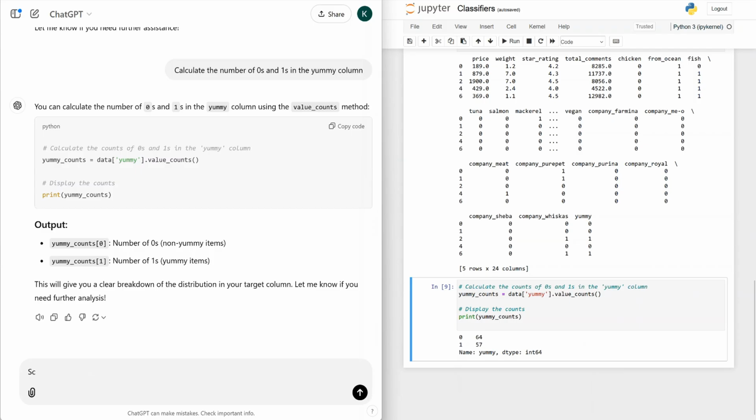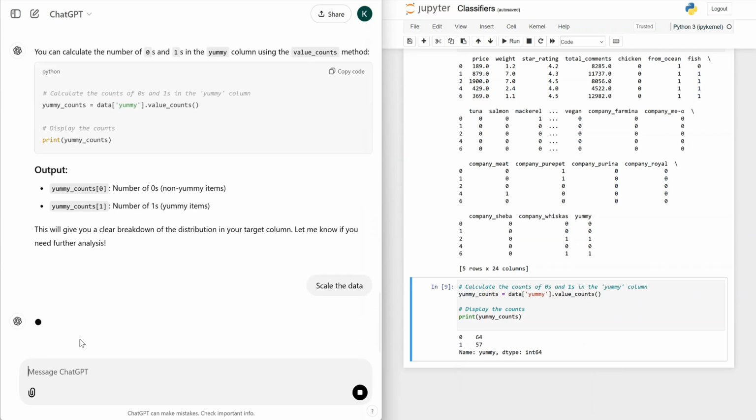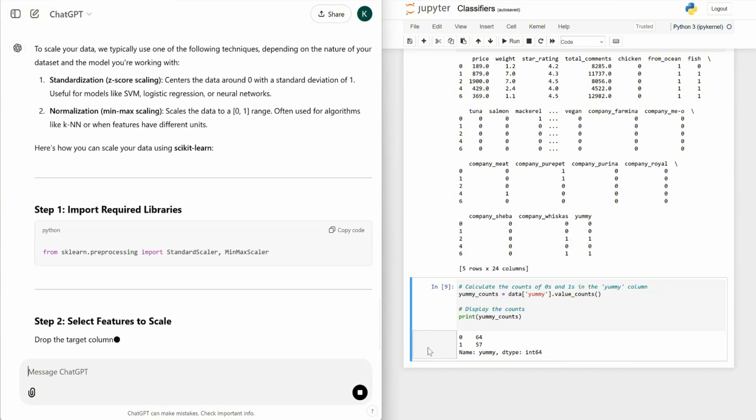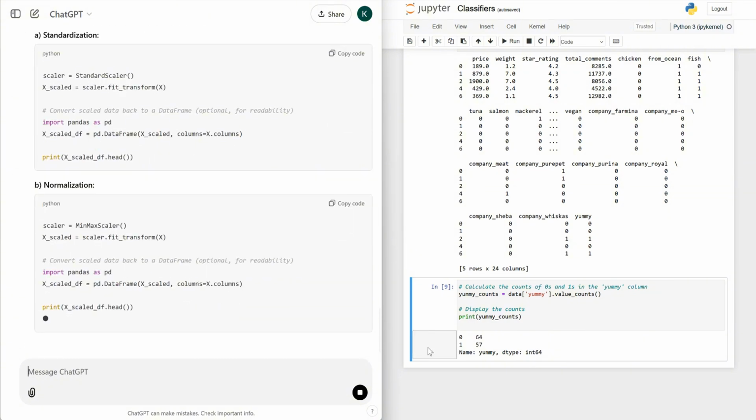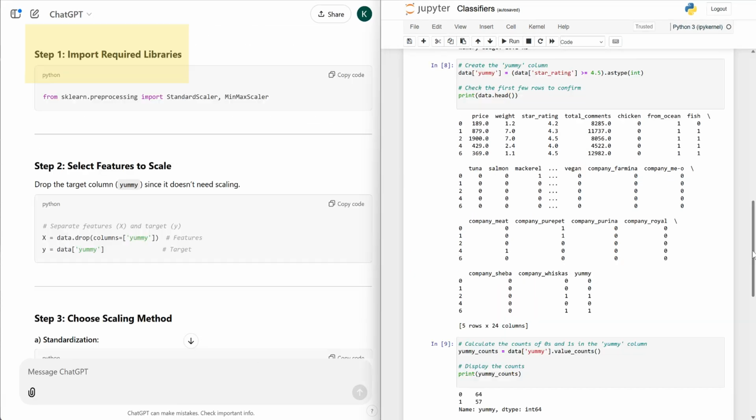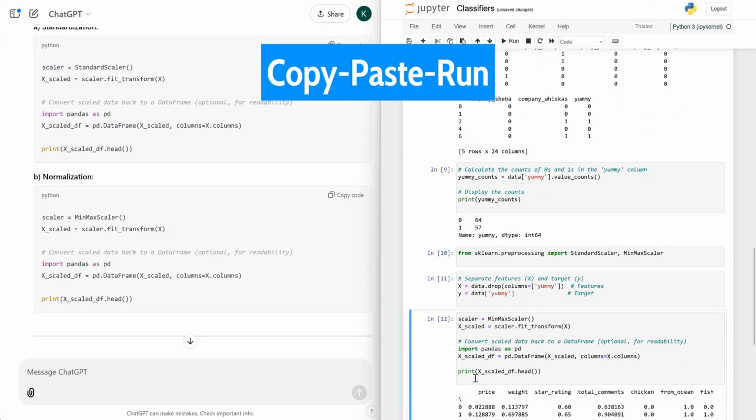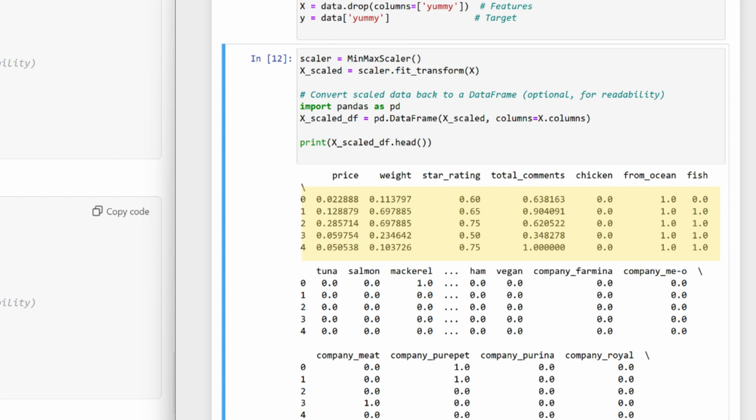Close enough. By the way, classifiers do better with comparable features that vary in the same range as the target column. I asked ChatGPT and now I'm following the steps it offered: importing the required libraries, selecting the features to scale, and the scaling method. I chose normalization to put all my data in the same range as the target column. So we are ready for classifiers.